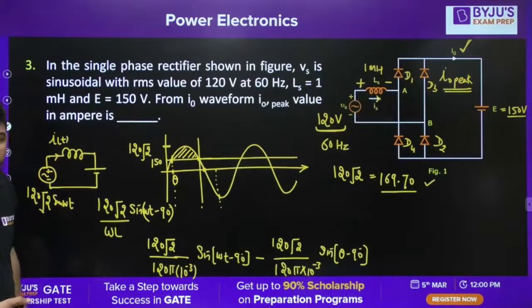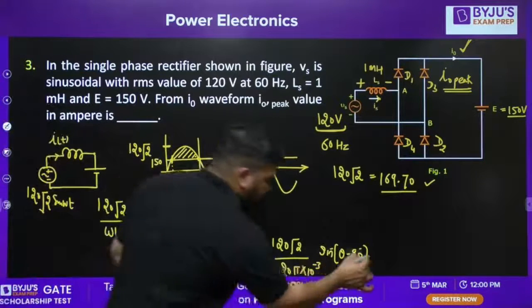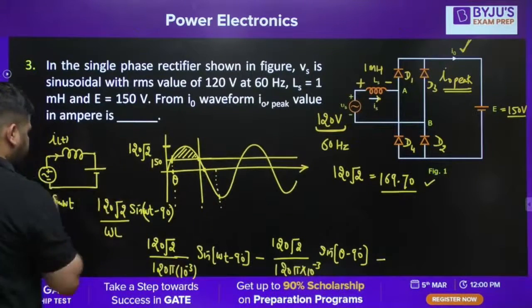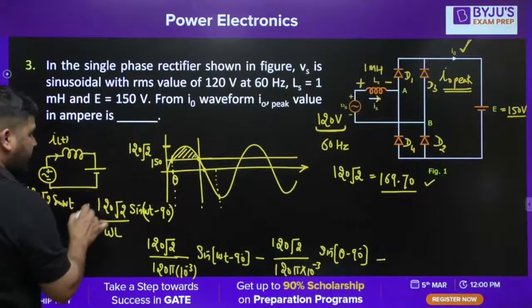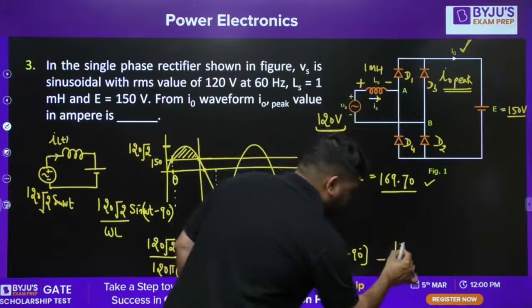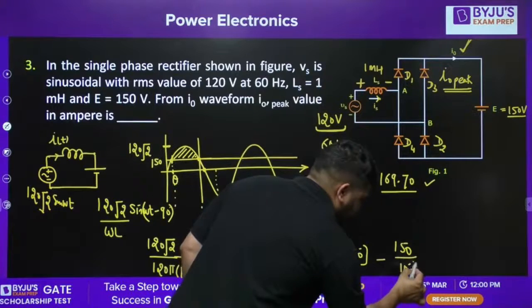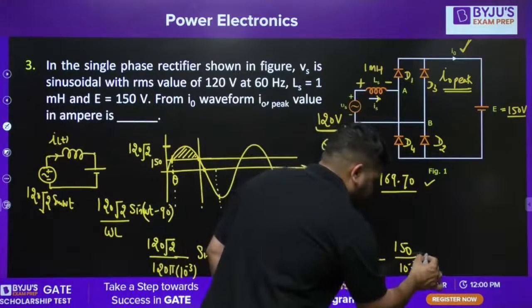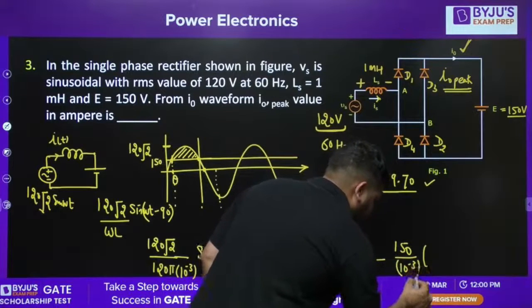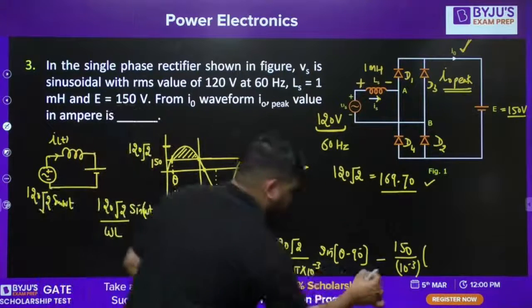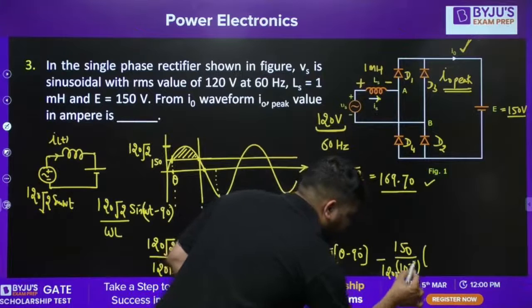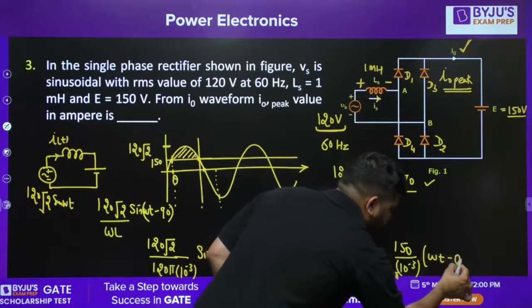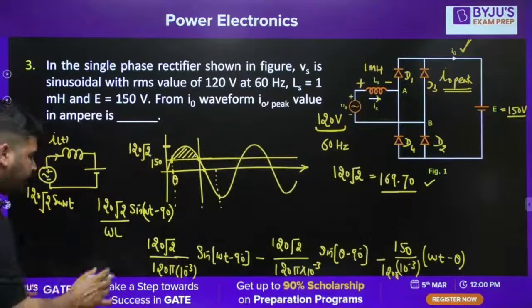What is the current due to this DC supply? Minus E by L. What is E? E is 150, upon L, 10 raised to power minus 3, E by L divided by omega, where omega is 120 pi, times omega t minus theta. Okay, so this is the entire equation of the current.